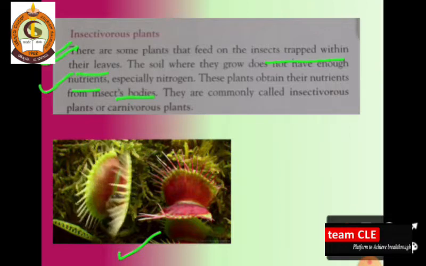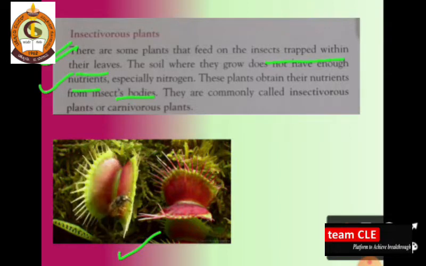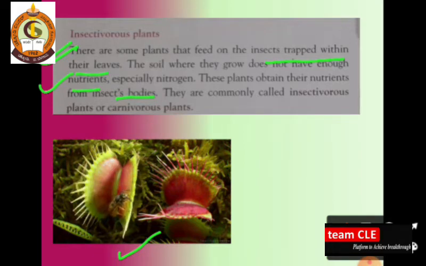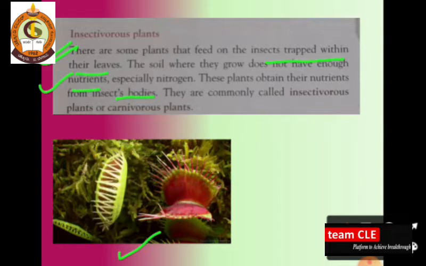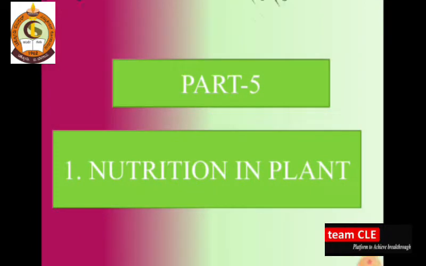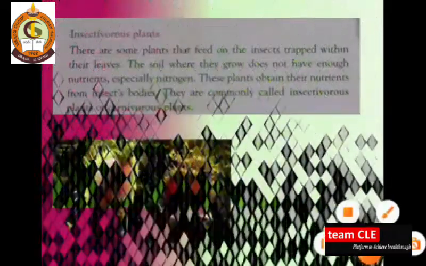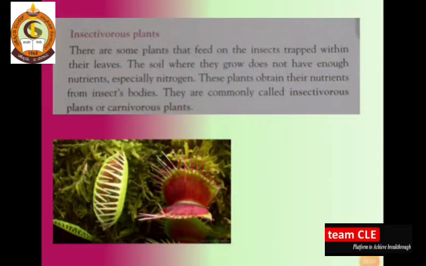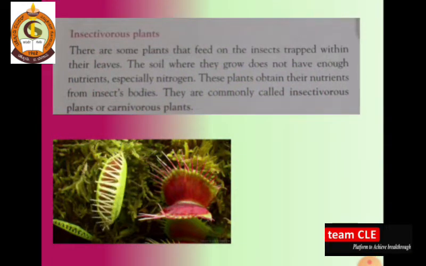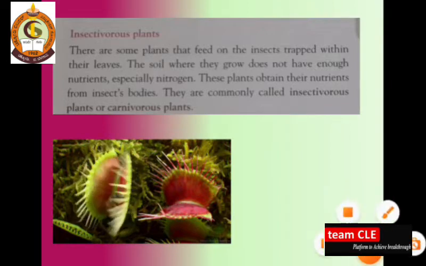So for getting the nitrogen, they trap these flies and get the nutrition from the organism's body. You can see here how the plant is trapping this fly. So sad, no? But we can't do anything. Just as we eat non-veg, in a similar way these plants also need some non-veg things. So for getting the nutrition and the protein, they need such a mode of nutrition.